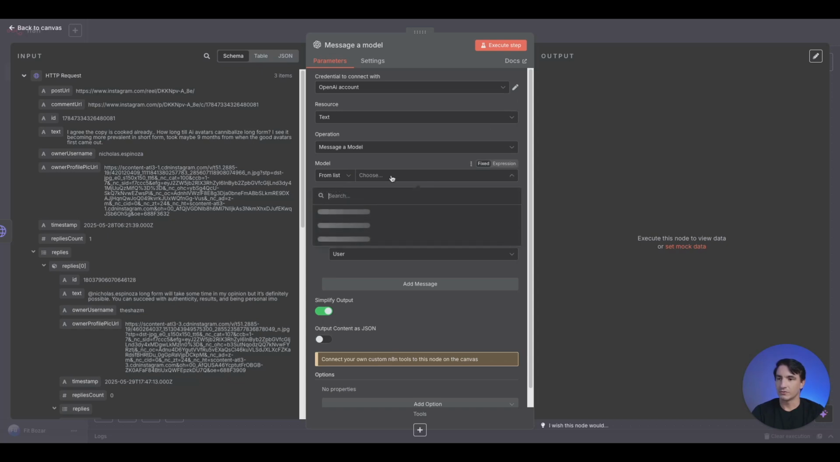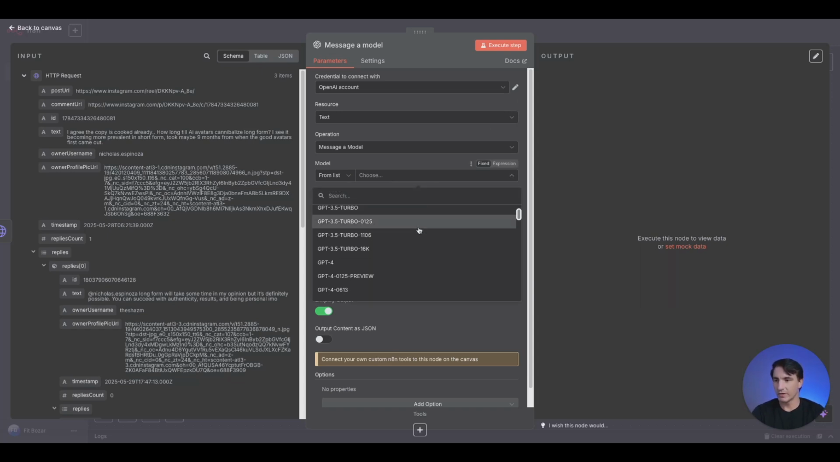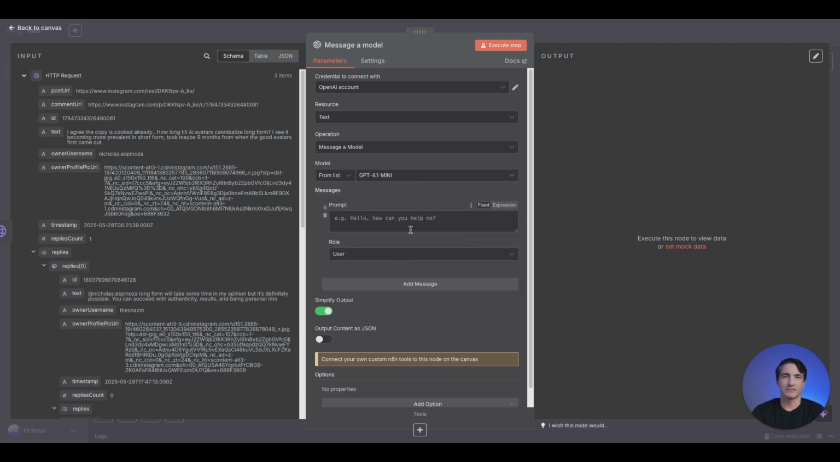And now we get to select a model type. You can pick whatever model you're comfortable with. 4.1 mini, typically the most cost effective in terms of the amount of tokens, and the request here is not too complicated. So it definitely has enough power to give us good solutions here.